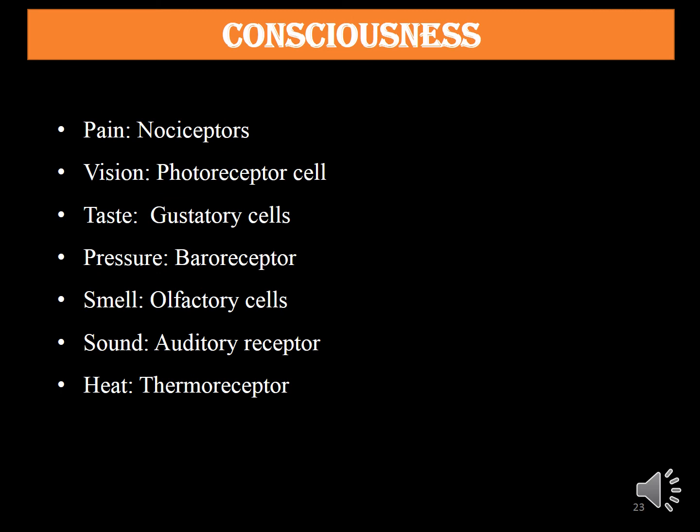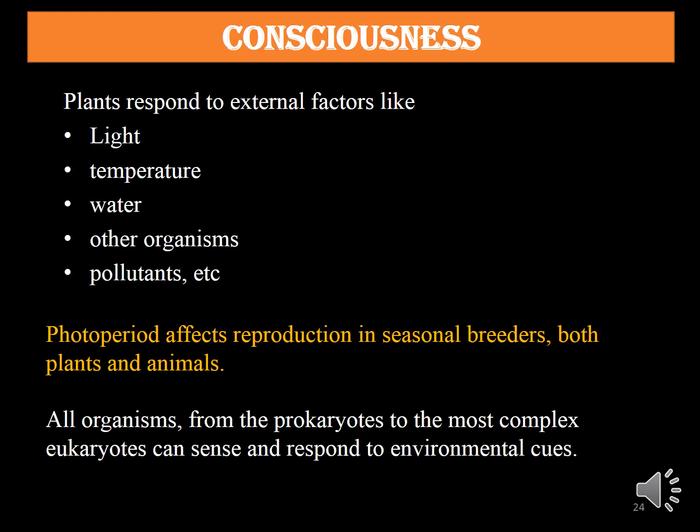So we have a number of sense cells or receptors. Like for pain we have nociceptors, for vision we have photoreceptor cells, for taste we have gustatory cells, for pressure baroreceptor cells, for smell olfactory cells, for sound auditory receptor cells, for heat thermoreceptor cells.